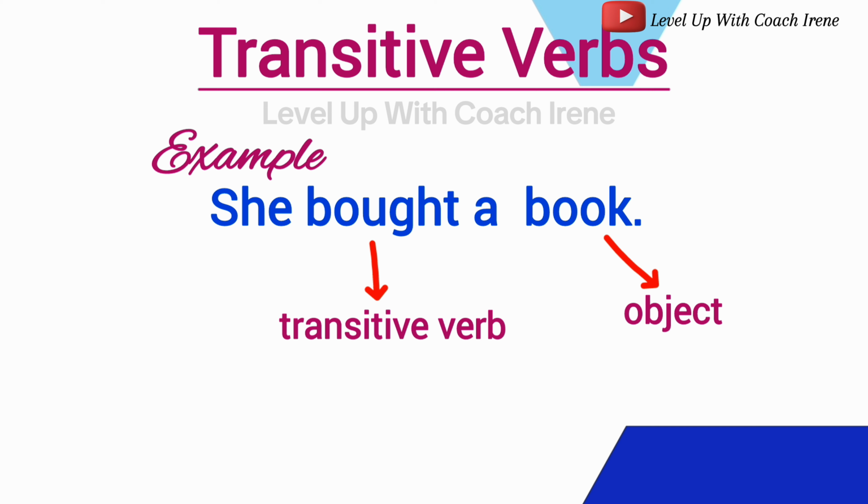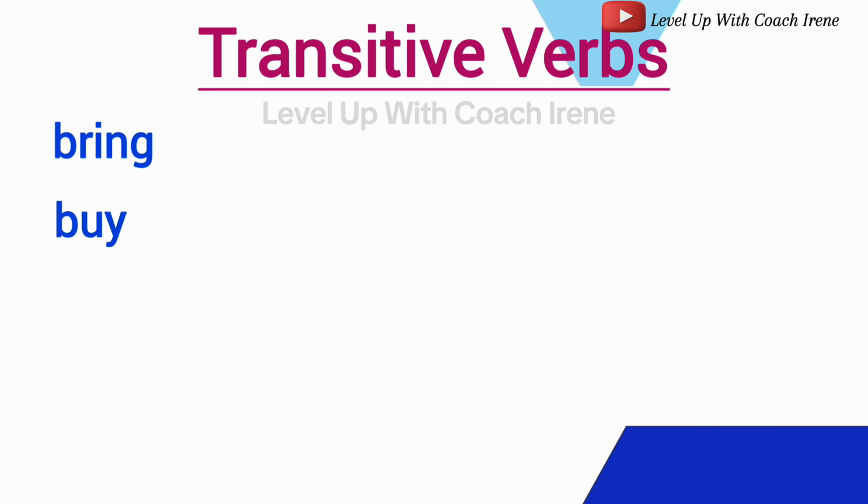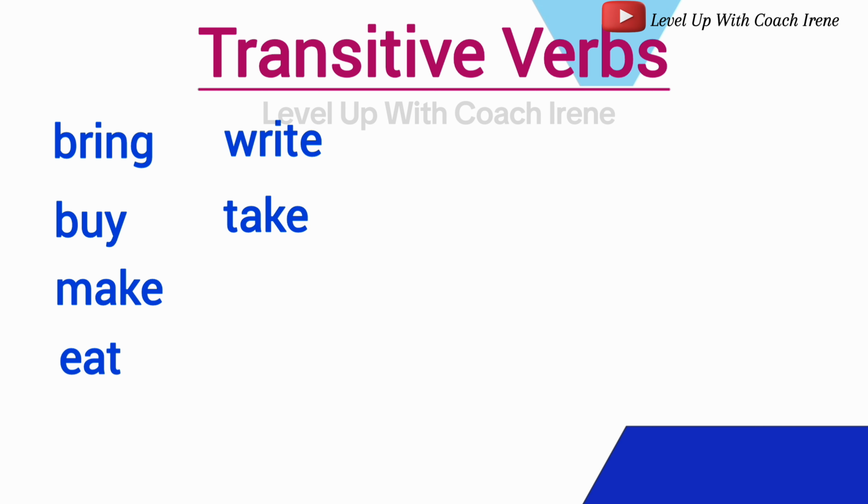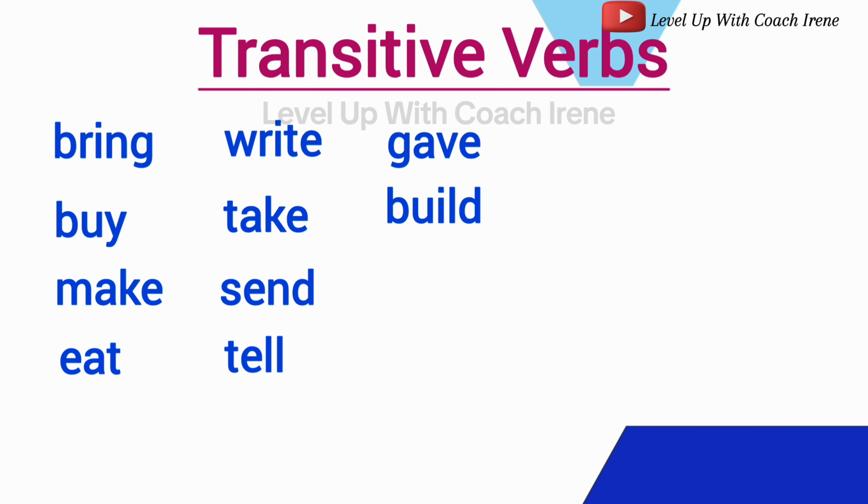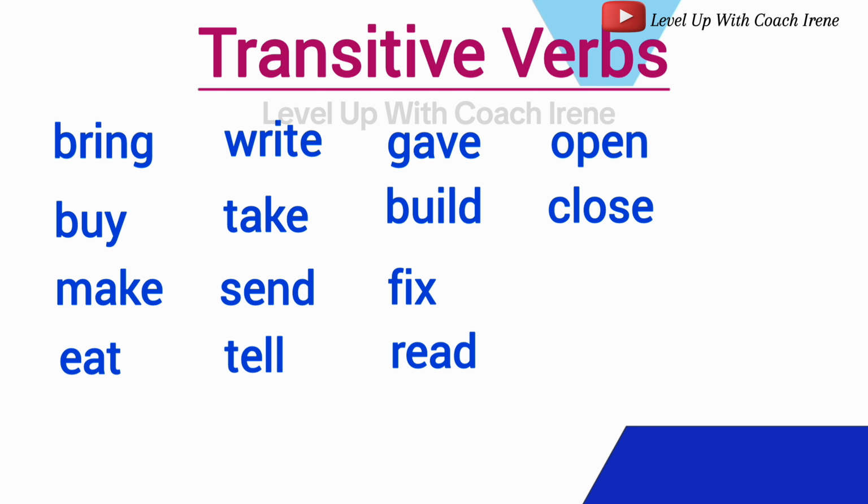Some other transitive verbs include bring, buy, make, eat, write, take, send, tell, give, build, fix, read, open, close, carry, know.